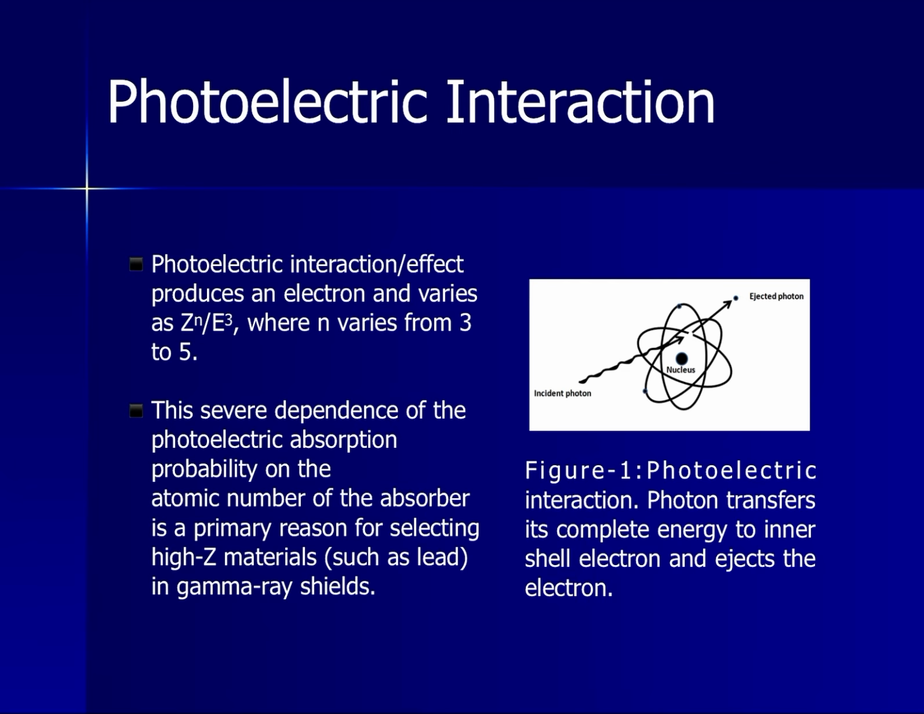The photoelectric effect probability varies as Z to the power n divided by E cubed, where n varies from 3 to 5 and Z is the atomic number of the material. This severe dependence of photoelectric absorption probability on the atomic number of the absorber is a primary reason for selecting high Z materials such as lead in gamma ray shields.